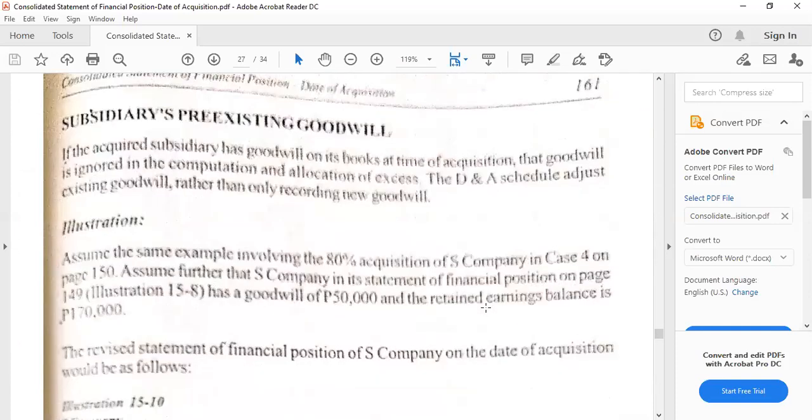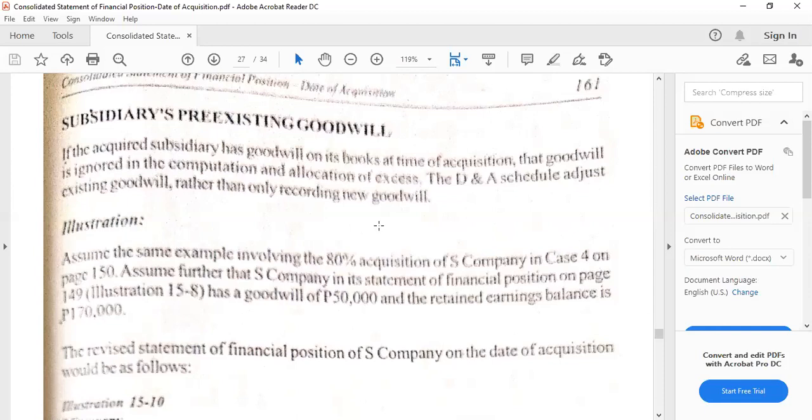Now, another one is when there is a subsidiary's pre-existing goodwill, meaning to say when we acquired a subsidiary as a parent, there's already an existing goodwill. So remember, we said that in acquisition, we only have to recognize all assets which are identifiable, even the unrecognized, for as long as they are identifiable. Because goodwill is an unidentifiable intangible asset, because for it to be able to exist, we must acquire a business. So meaning it is not separable from the business.